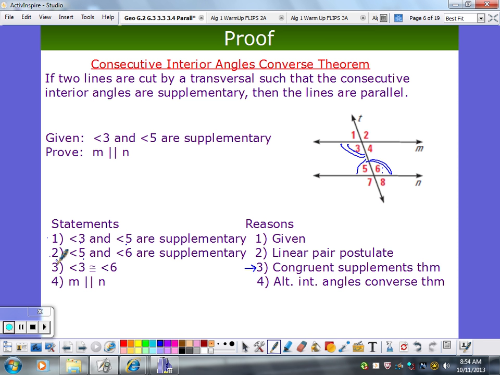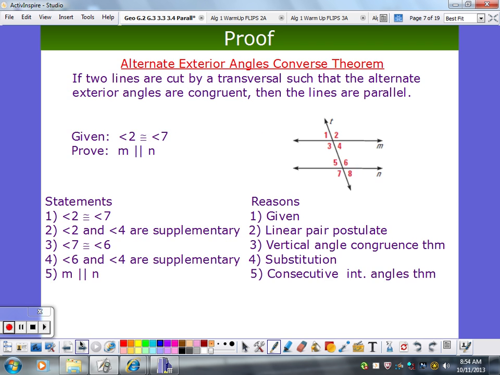Well, let's see. These are alternate interior angles. We just proved that if you have alternate interior angles that are congruent, the lines must be parallel. So that was the theorem we had just proven. So we're good. Now alternate exterior angles. Let's see what we can do for those.